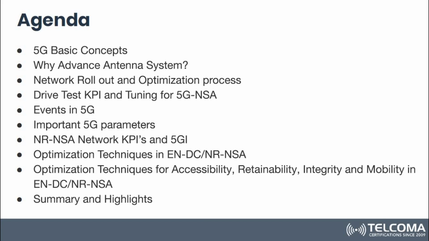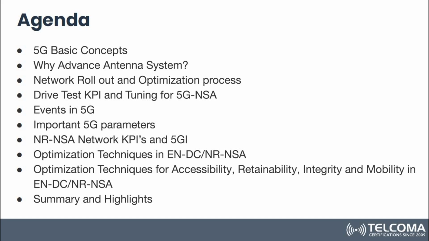And next would be important events in 5G, important 5G parameters, non-standalone network KPIs, and 5QI services which are being added on in the existing LTE, and optimization techniques for E-UTRAN network dual connectivity, or we can say NR-NSA.